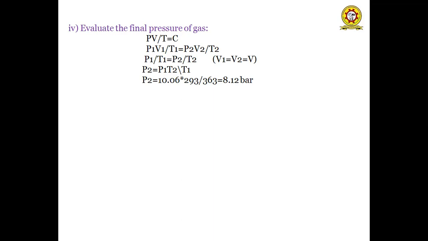So what we have to calculate is P2. So P2 becomes P1 T2 by T1. We know the pressure P1 as 10.06 bar, and final temperature as 293 Kelvin, and initial temperature is 90 degrees centigrade, that is equal to 363 Kelvin. So we'll get final pressure as 8.12 bar. So when the temperature decreases from 90 degrees centigrade to 20 degrees centigrade, the pressure also reduces from 10.06 bar to 8.12 bar. So this is the second problem.